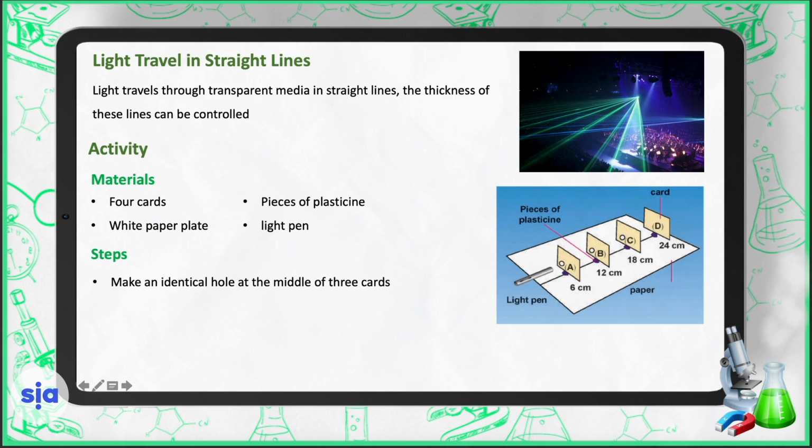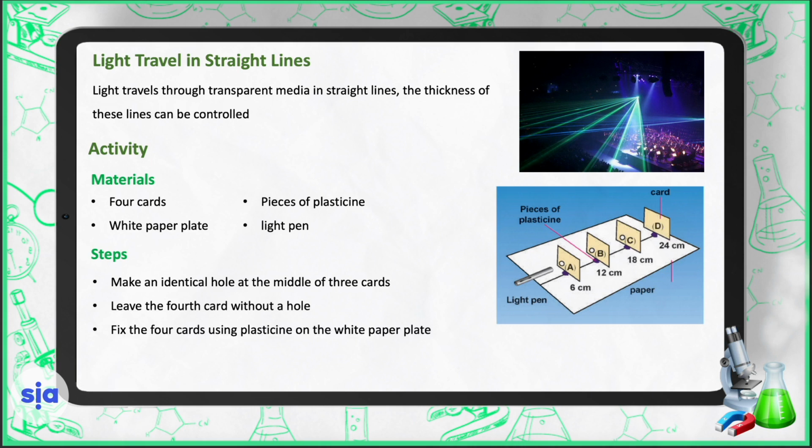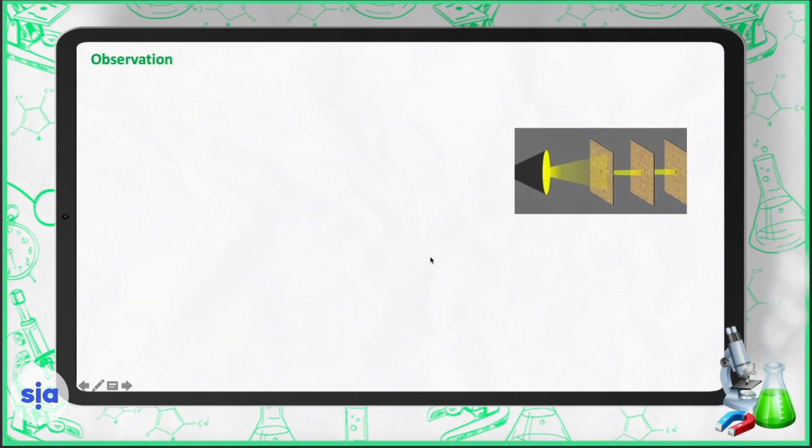Make an identical hole at the middle of 3 cards and leave the 4th card without a hole. Fix the 4 cards A, B, C, D using plasticine on the white paper plate. The holes should lie on the same line. Allow the light of the pen to pass through the holes of the cards.